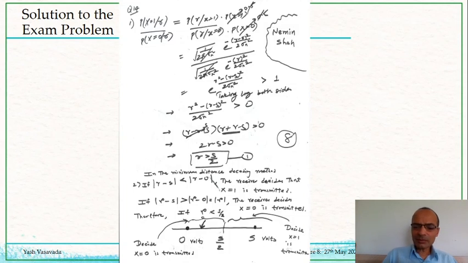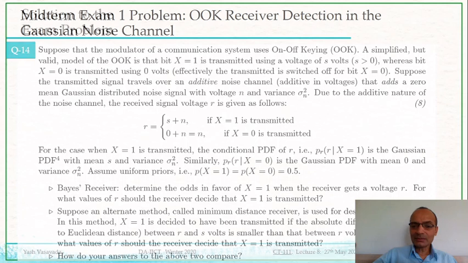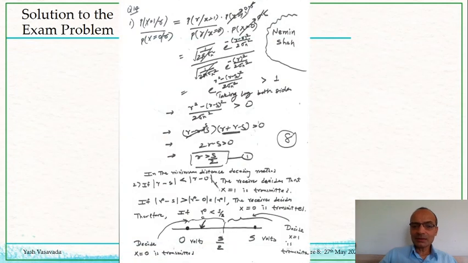The other part of the problem asks you to consider that instead of a Bayesian receiver, if you decided to use what is known as a minimum distance receiver, then what will be the decision rule? And we saw that the minimum distance receiver also comes up with the same strategy: whenever R is less than A divided by 2, you decide that X equal to 0 is transmitted. Whenever R exceeds A divided by 2, you decide that X equal to 1 is transmitted.